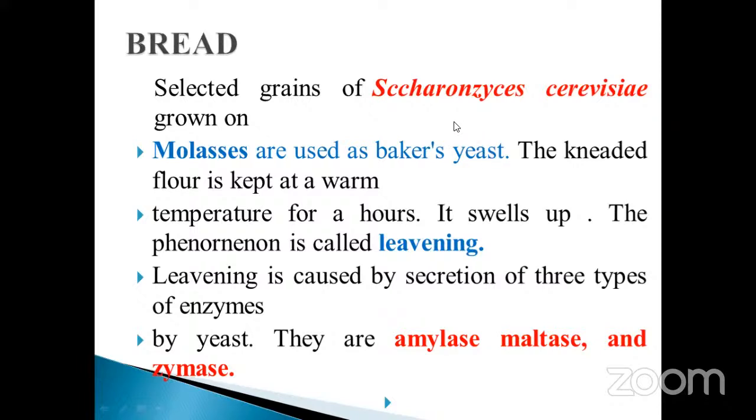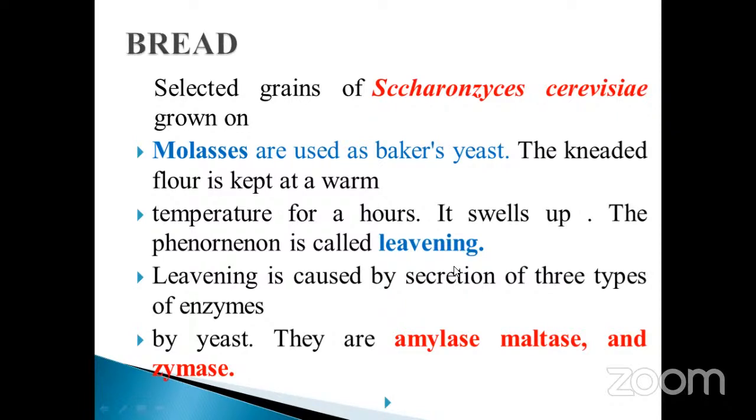The scientific name is Saccharomyces cerevisiae. Different types of Saccharomyces are also there. What is leavening? What is the meaning of leavening? When the dough is kept at a particular temperature, what happens to the flour? It swells up. That condition is called leavening, by the action of the enzymes produced by the yeast.